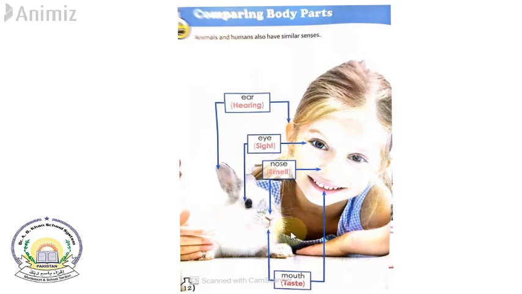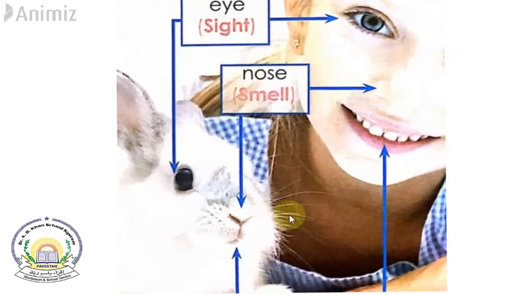As you can see closely, these small hairs are called whiskers, as we see in the cat. I asked you what cats use whiskers for. Rabbits also have these whiskers. They use them for protection, and they become attentive because of these whiskers. These are the whiskers which cats also have. If you look closely at a cat or animals like that, animals have whiskers.